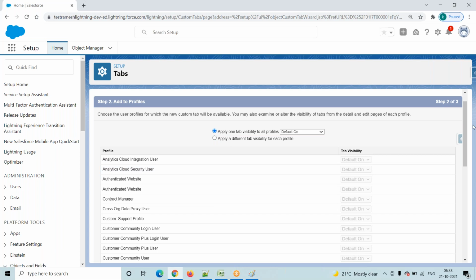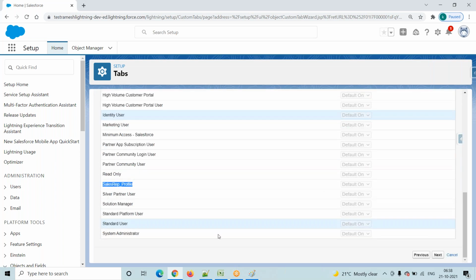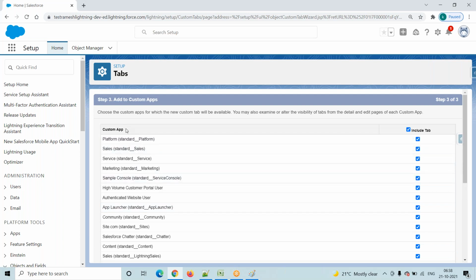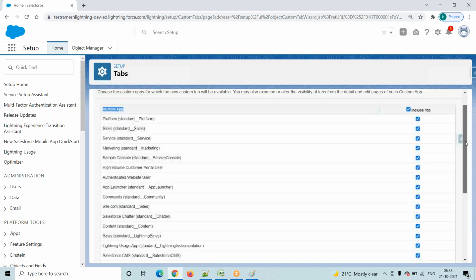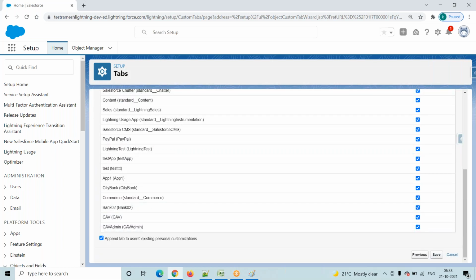We are creating an object, and while creating it, we are making that object a tab. Now that tab visibility permission you are providing to all profiles. Yes, these are all the profiles in my instance. Profile is nothing but a collection of users. Then click on next. And the custom app is a separate concept we will discuss. Finally, save this one.